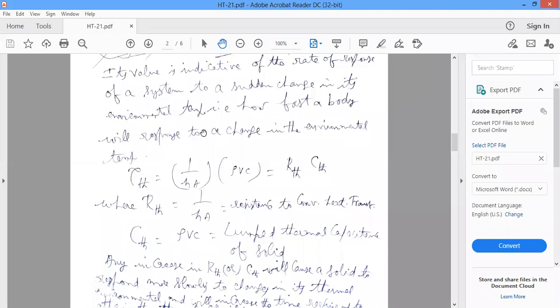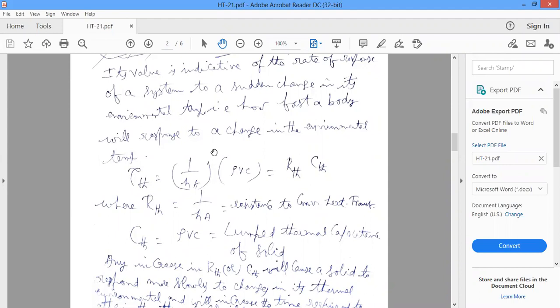That's why the thermal time constant gives us an indication of how fast a body will respond to a change in its outside temperature.